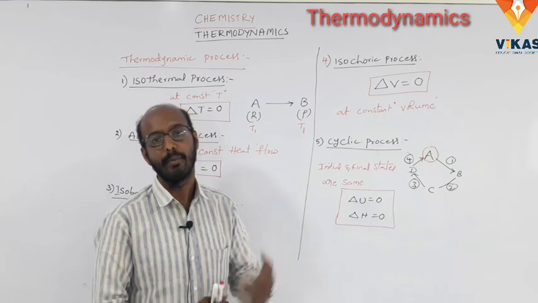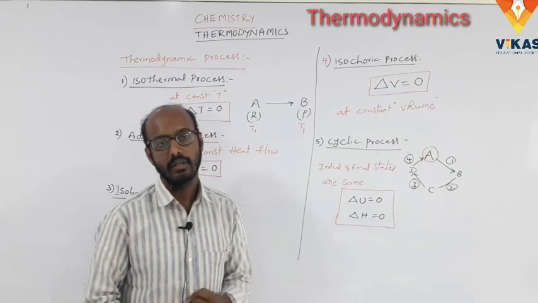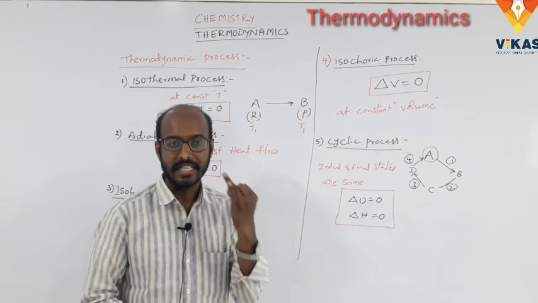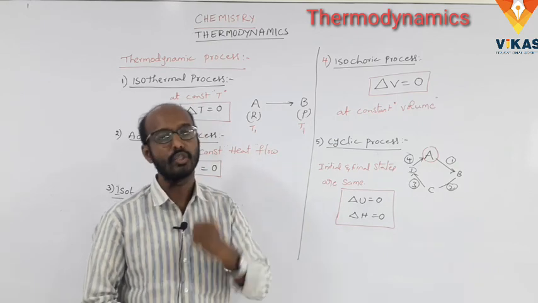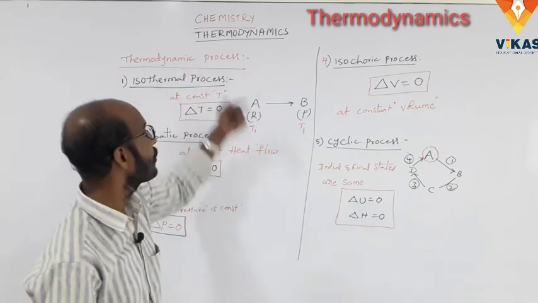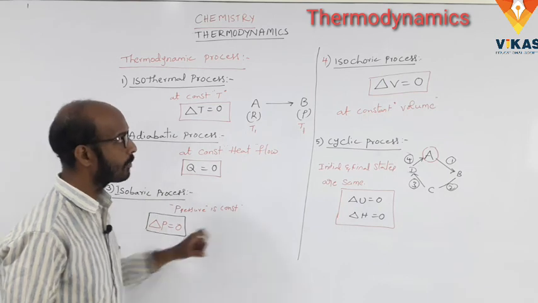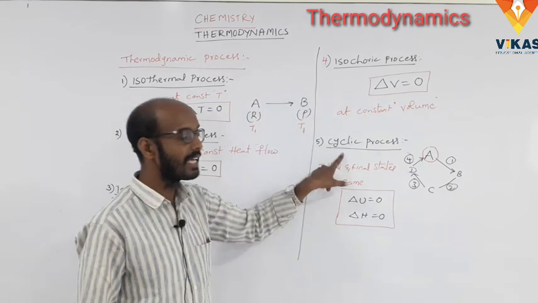Those are the thermodynamic properties: the state variables, state function or path function, and the third one is the extensive property, and the fourth one is the intensive property. Those four are thermodynamic properties. And next one, the thermodynamic processes: the isothermal process, adiabatic process, isobaric process, isochoric process, and cyclic process.